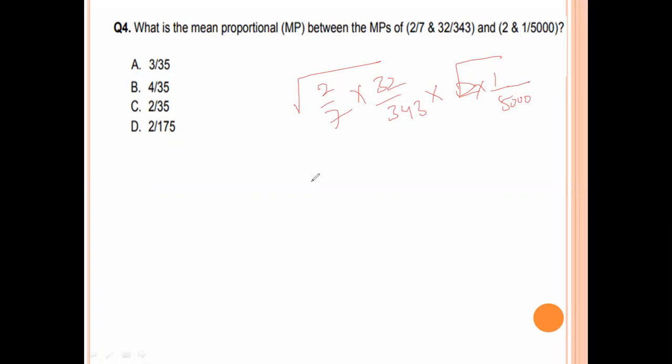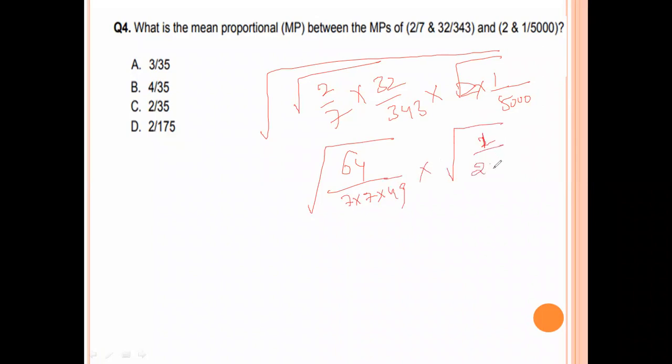Now, square root of 64 by 7 into 7 into 49, and the square root of 2 by 5000 means 1 by 2500. This value is 8 by 49 into 1 by 50.